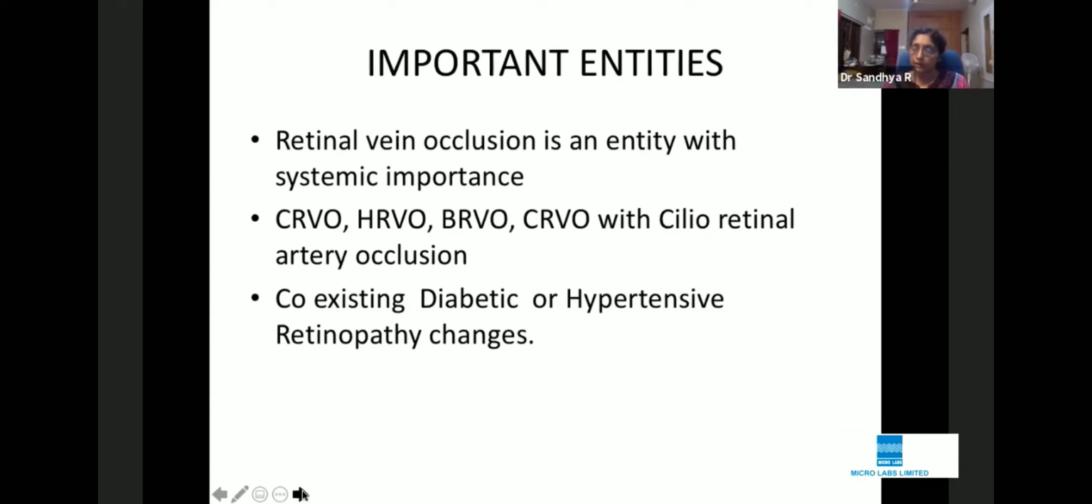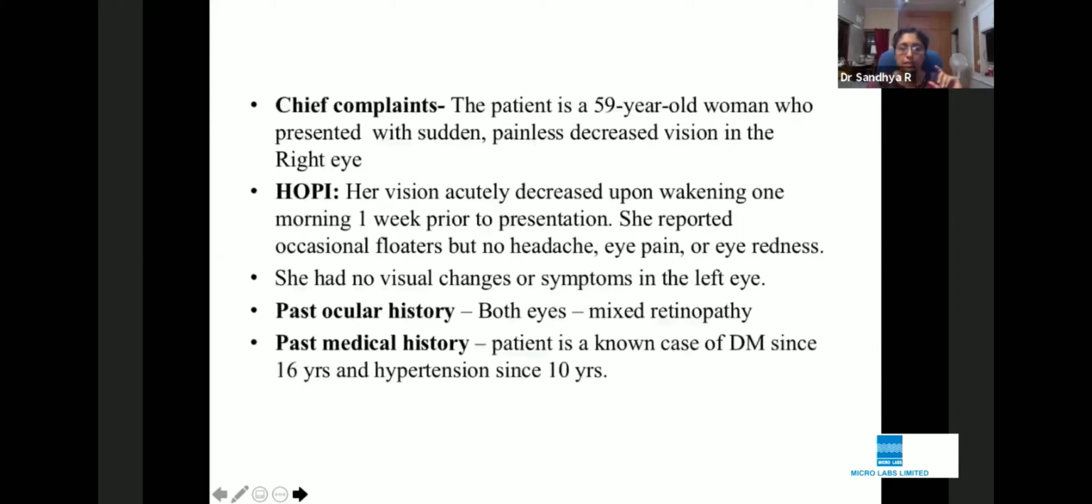There are many entities like central retinal vein occlusion, hemiretinal vein occlusion, branch retinal vein occlusion, central retinal vein occlusion with cilioretinal artery sparing. And invariably, coexisting diabetic or hypertensive retinopathy changes are there, and the postgraduates are often wondering what they should say, whether they should say a mixed retinopathy, a diabetic retinopathy, or vein occlusion. So I'll just try to make these things a little clearer in the next 10 minutes or so.